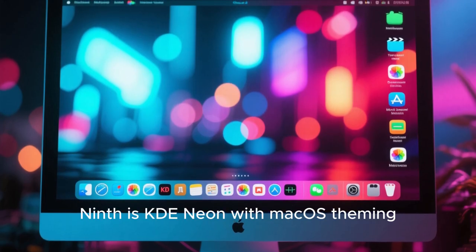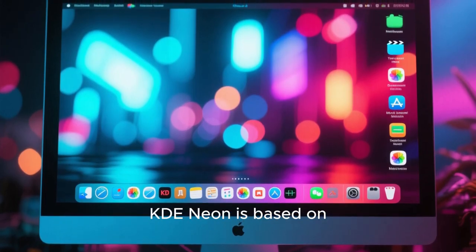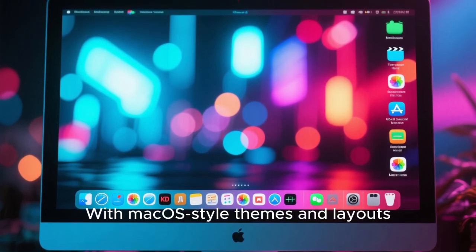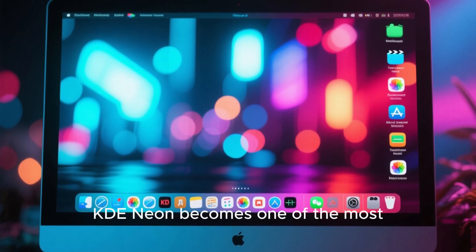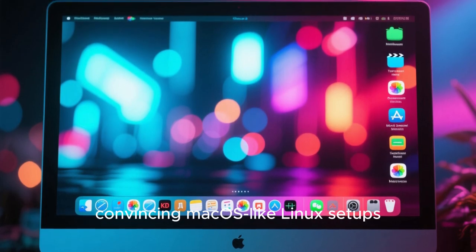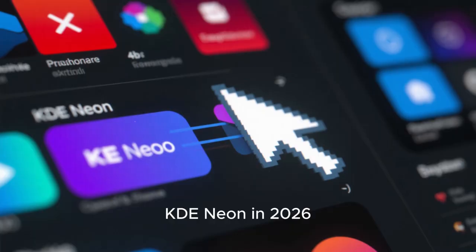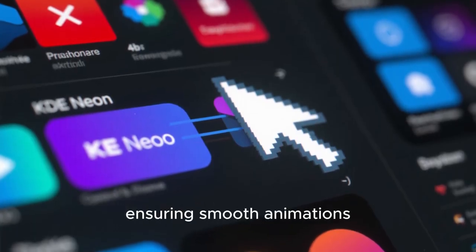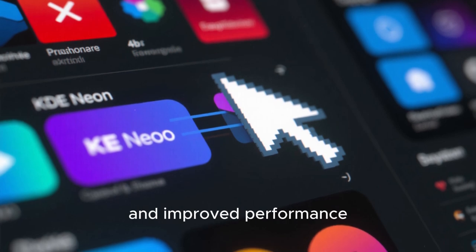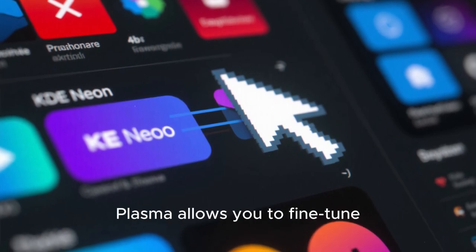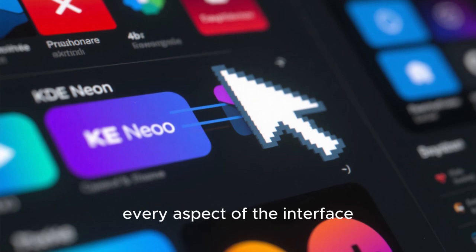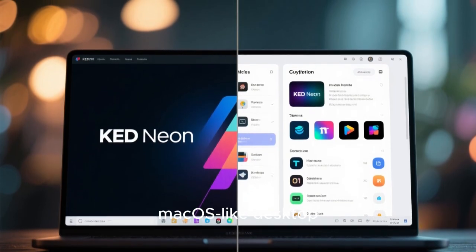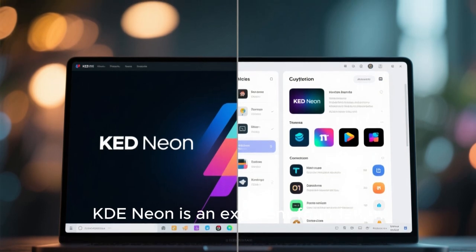Ninth is KDE Neon with macOS theming. KDE Neon is based on Ubuntu and showcases the latest KDE Plasma features. With macOS-style themes and layouts, KDE Neon becomes one of the most convincing macOS-like Linux setups. KDE Neon in 2026 benefits from constant Plasma updates, ensuring smooth animations, modern visuals, and improved performance. The flexibility of KDE Plasma allows you to fine-tune every aspect of the interface. If you love customization and want to build your own perfect macOS-like desktop, KDE Neon is an excellent foundation.